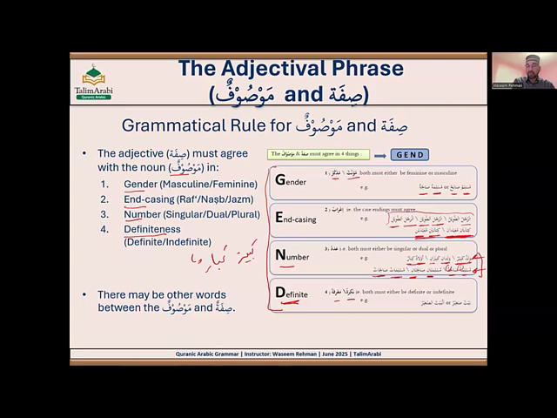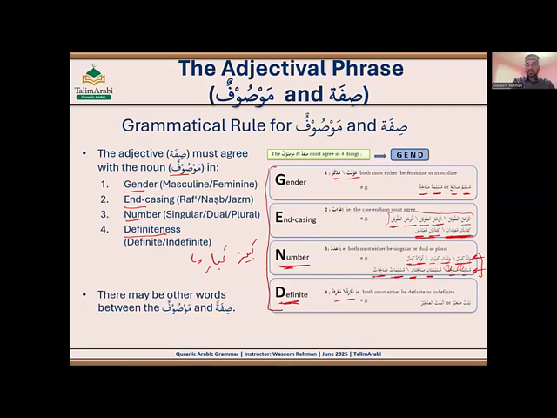This is feminine plural, right? So we have to make sure the number matches. Now here if you see, both have tanween, rafa status, muslimatun, salihatun, the ending is matching, the gender is the same, both are feminine, and the number is also matching, both are plural. All three properties are matching, right?